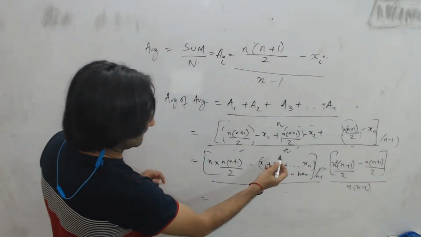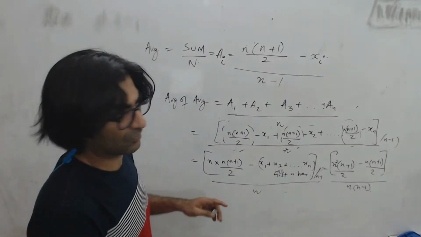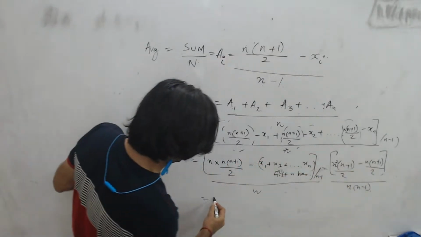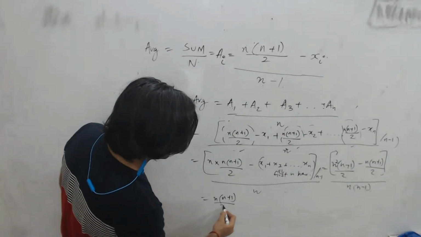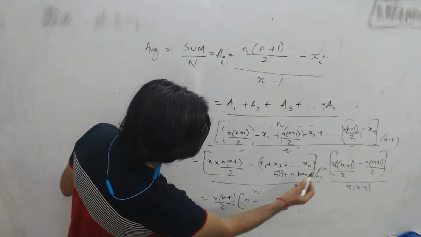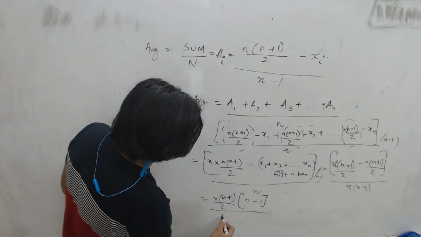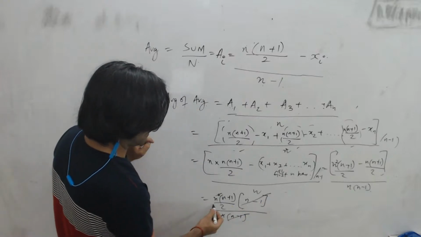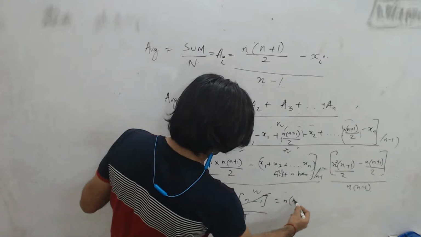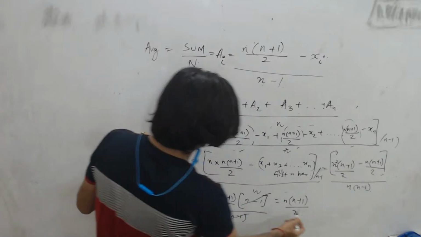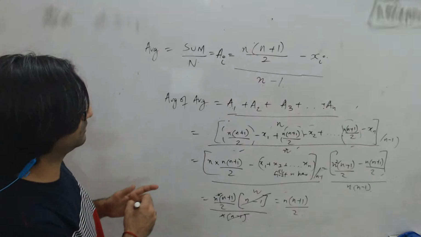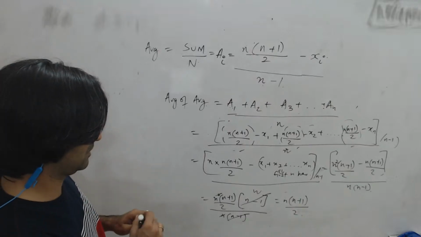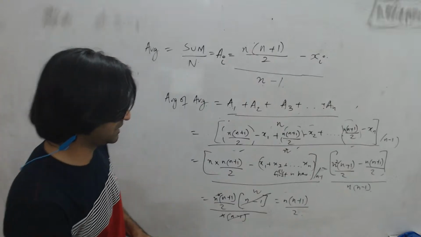If I take that, what will I get? So n into (n plus 1) by 2 is common. I'll take n into (n plus 1) whole divided by 2 as common. That leaves me with (n minus 1) whole divided by n into (n minus 1). So n minus 1 cancels out, and one of the n's will cancel out, which means I'll end up getting n into (n plus 1) by 2 as the average of averages.